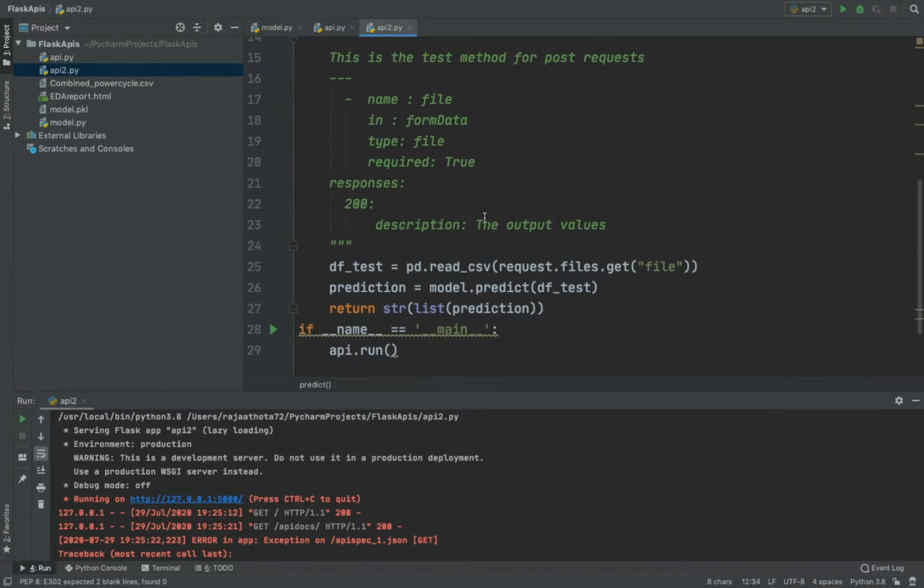Now I want to predict for this data set which I am inputting. This request.files.get is something which will help you in getting input from the desktop. Once the prediction is made, there are a lot of values, so you'll get a lot of predictions as a list. So now I'm going to print that list. Let us see how this runs.